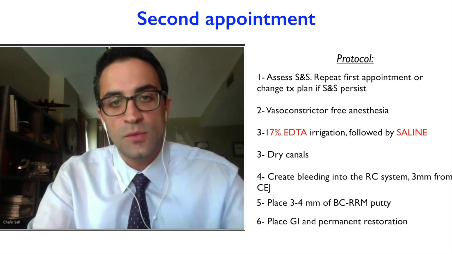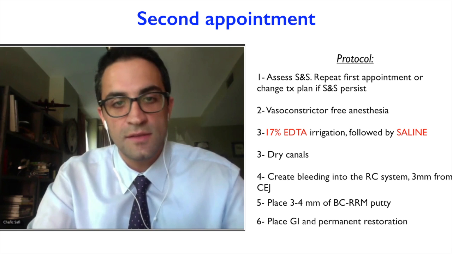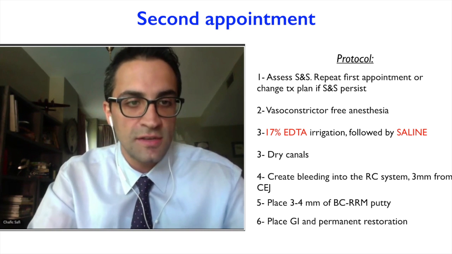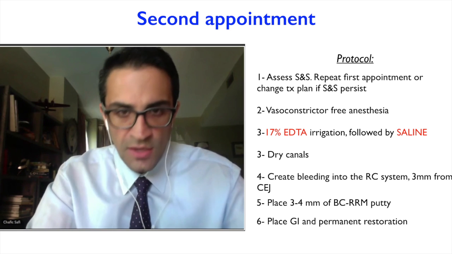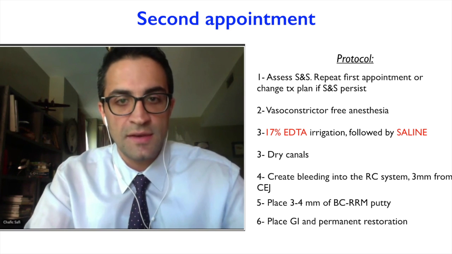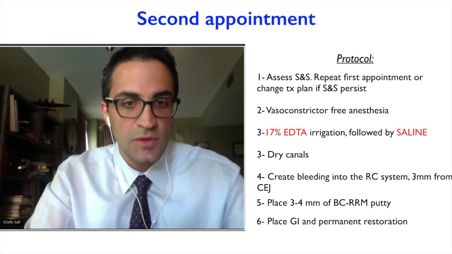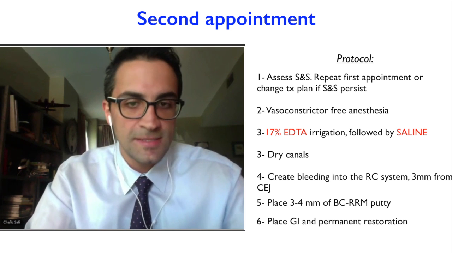Secondly, in the third point, we're going to irrigate with 17% EDTA to be able to release those growth factors that are stuck in the dentinal tubuli. We follow this by irrigation with saline. Then we dry the canals. Following that, we're going to create the bleeding into the root canal system.